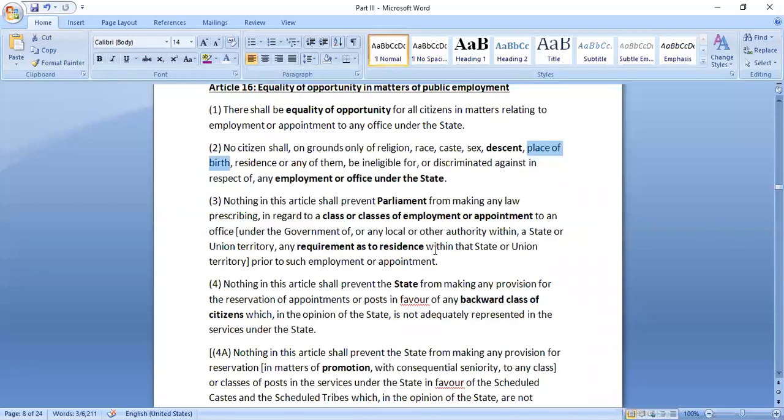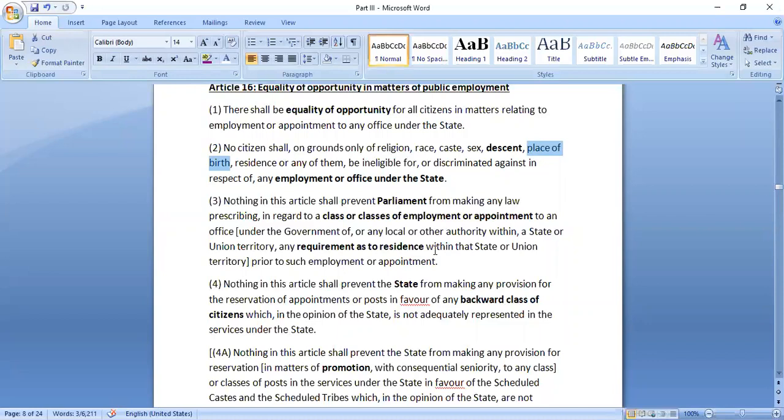But to ensure that people of this particular state are given some opportunities, what they can do is conduct an exam for the regional language, which is done in the majority of states for their judiciary exams and public service commission exams.